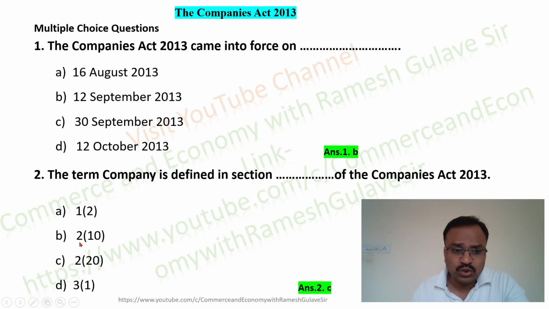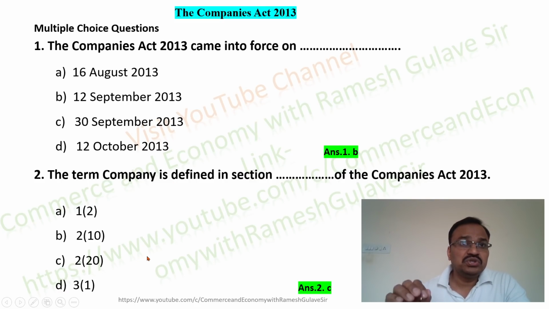And section 2 gives the definitions of various terms used in the act, right? So you can understand that in section number 2 itself, there are the definitions of more than 50 different terms. Like here we discussed that section 2(20) defines the company.